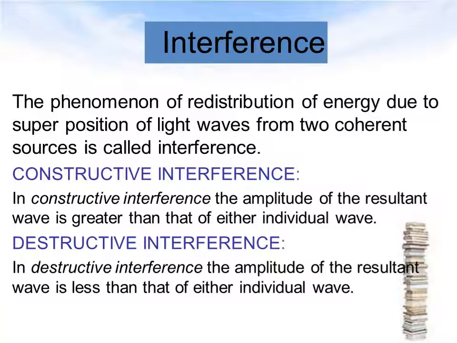There are two types, constructive interference and destructive interference. In constructive interference, amplitude is maximum. In destructive interference, amplitude is minimum. Later we will discuss constructive and destructive interference in detail.